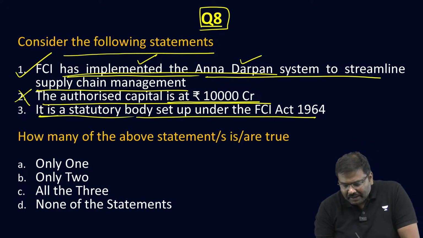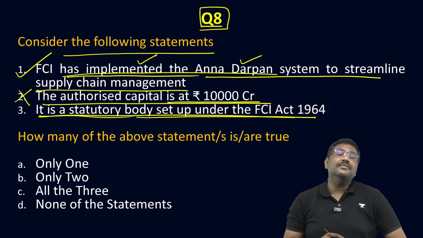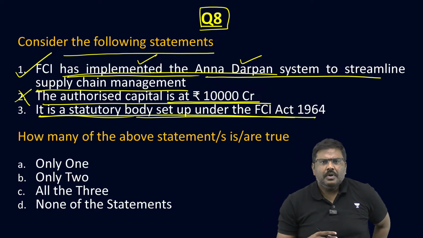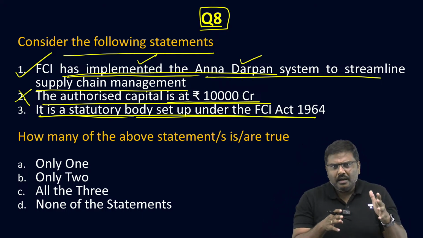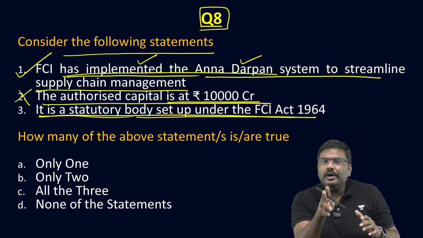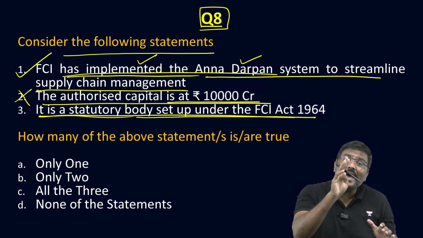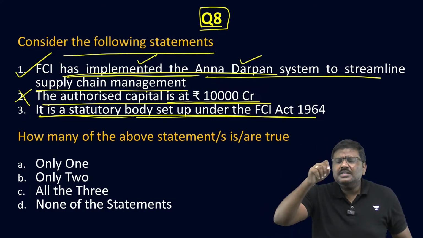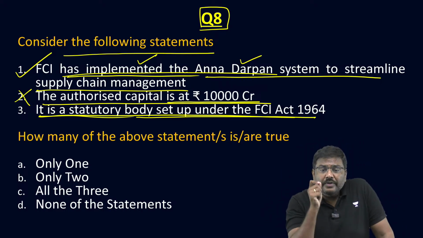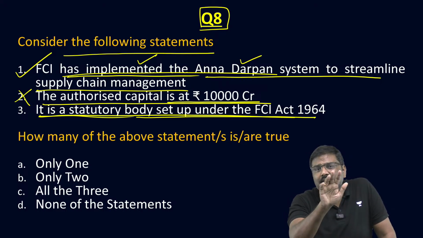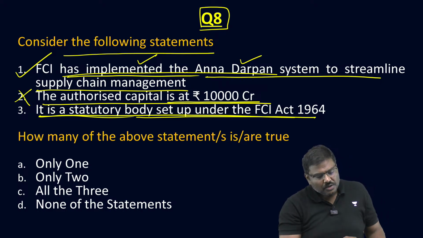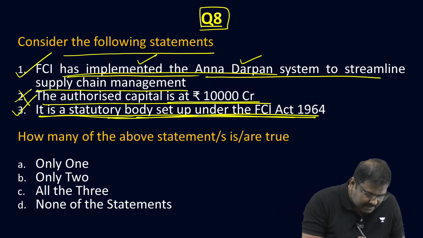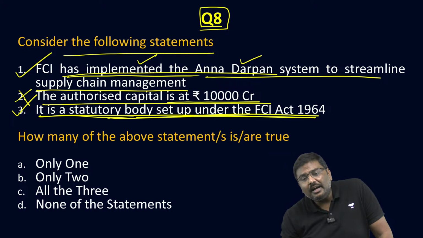Come to the third statement. It is a statutory body set up under FCI Act. And somebody had said, what is a statutory body? Any authority which is set up according to provisions of an act. I'll repeat the statement. Any authority which is set up according to the provisions of the act is called a statutory authority. So, Food Corporation of India, is it a statutory authority? Yes, it is the statutory authority.